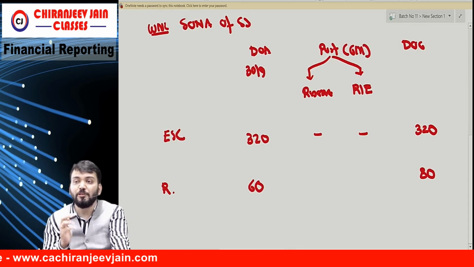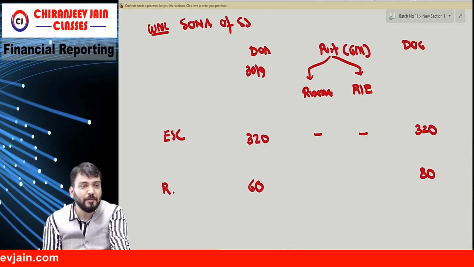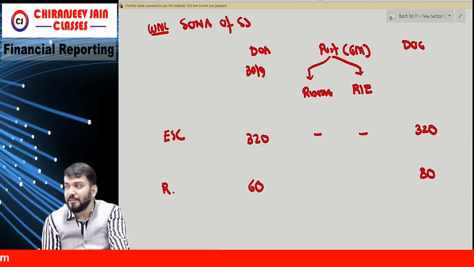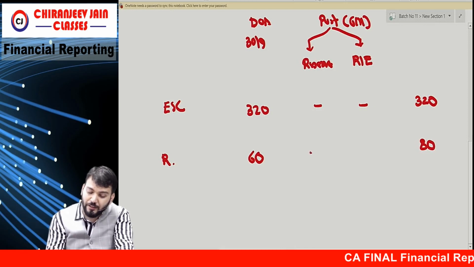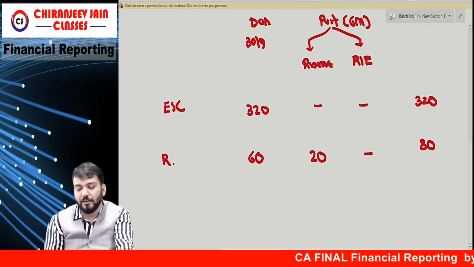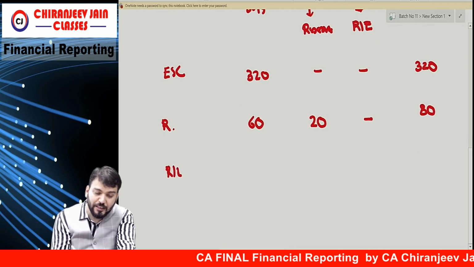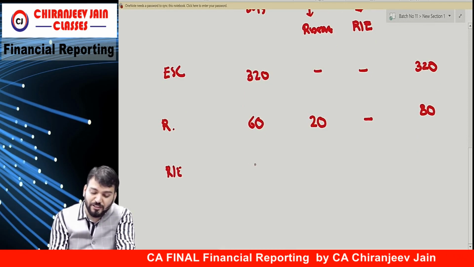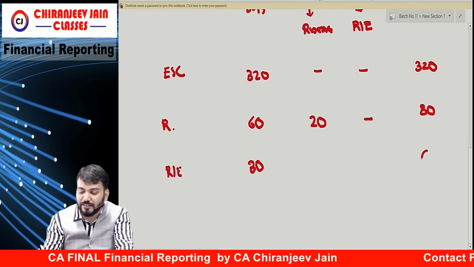It means we need to apply time adjustment for how many months? 6 months. Understood this point? Are you able to understand this point? Yes, sir. But difference is coming how much? 20. So we write down reserve 20, nothing in retained earning. Then retained earning how much? Opening is 30 and closing they have given balance is 60.